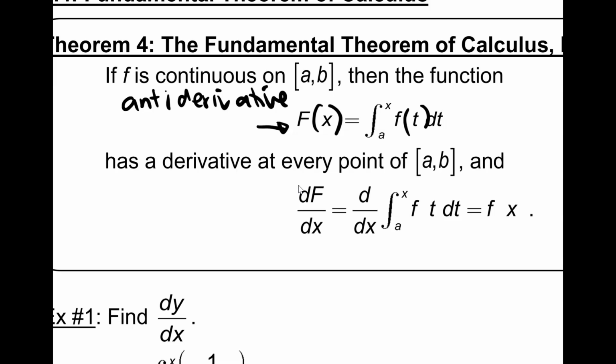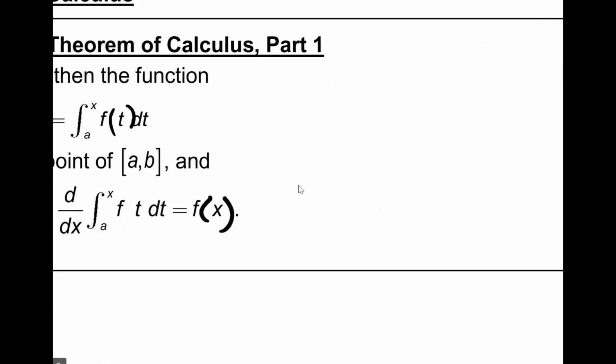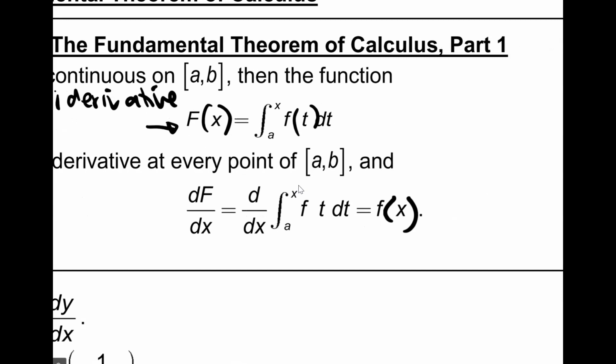Okay. So, keep in mind, if small f is continuous and big F of x is the antiderivative, that means big F has to be continuous everywhere as well. That means big F has to have a derivative at every point. So, ready for the trick play of the day? If you take the derivative of your big F, you literally get back your small f. Now, notice all we did was put it in terms of a different variable. That's all we're doing. So I'm going to do an example. If you take the derivative of the antiderivative, you get back what you started with.